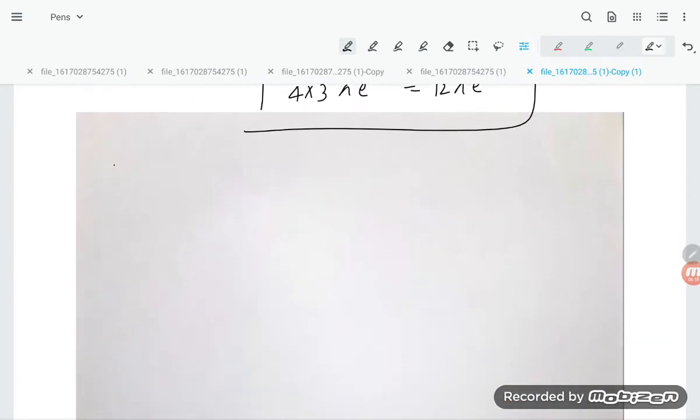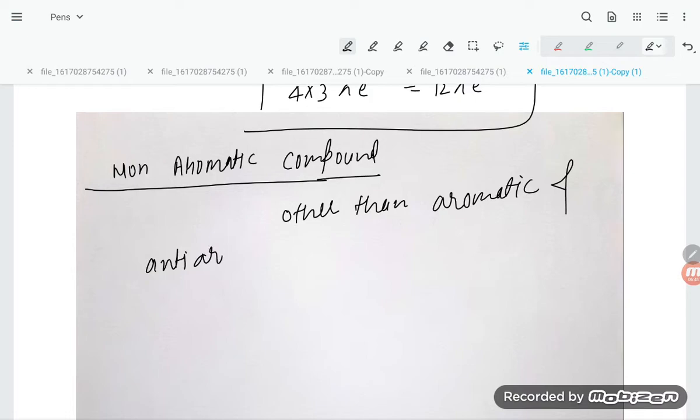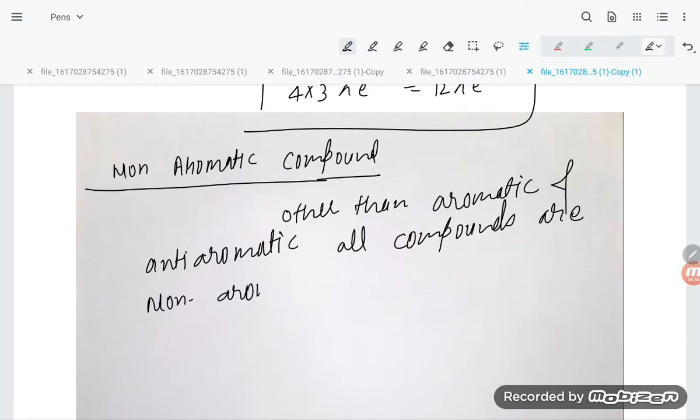Now let us go to non-aromatic. Let us try to understand non-aromatic compounds. If you talk about non-aromatic compounds, students, other than aromatic and anti-aromatic, all compounds are non-aromatic. This is the point, students.